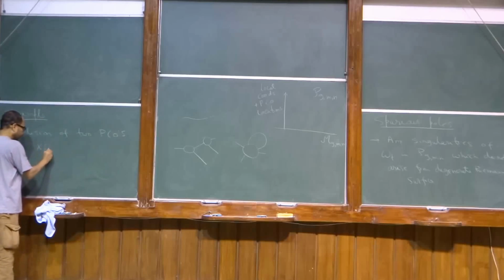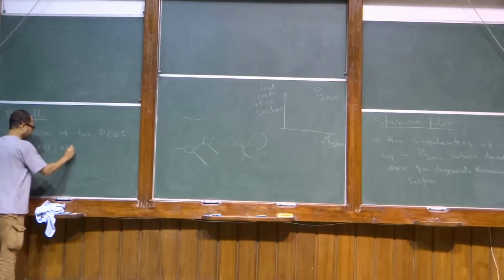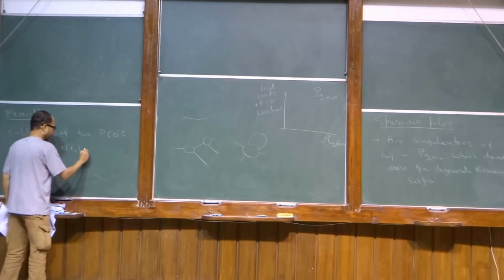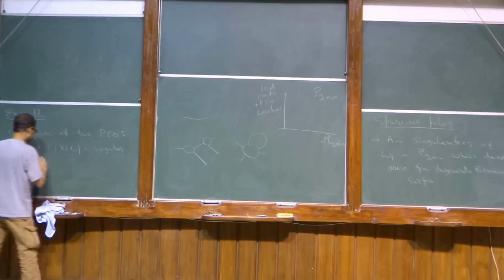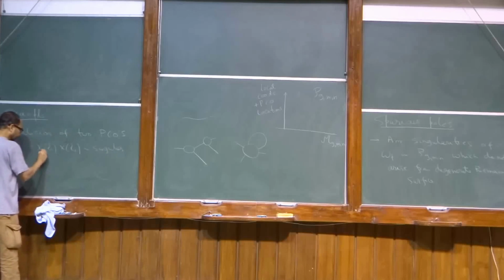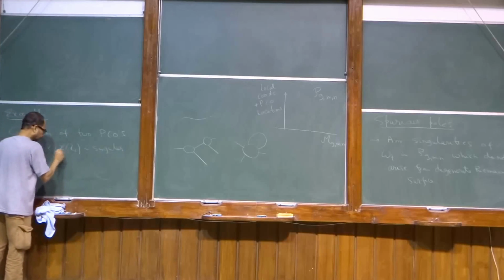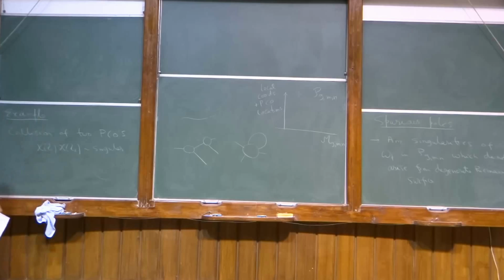Because if you take chi of Z1 times chi of Z2, it is singular. I call this chi, right? Chi of Z1 times chi of Z2. You can easily check the OPE with the expression for chi that I have given, and you will find that this OPE is singular.